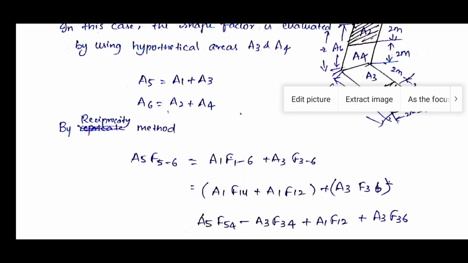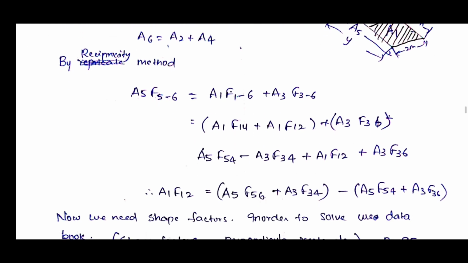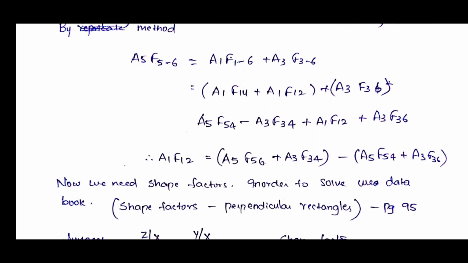So if you want 1-4, if you subtract A3 from A5, that means 5-4 minus 3-4, then we will get the 1-4. Next A1 F1-2 plus A3 F3-6. Therefore bring this A1 F1-2 to this side and take this A5 F5-6 this side, so we will get some equation. Now we need the shape factors.